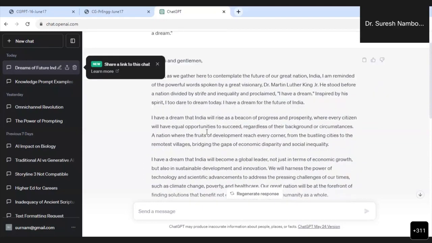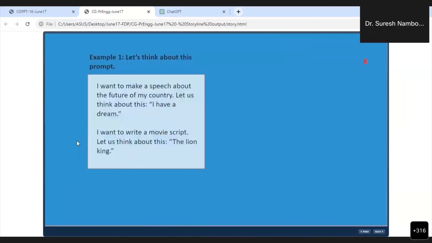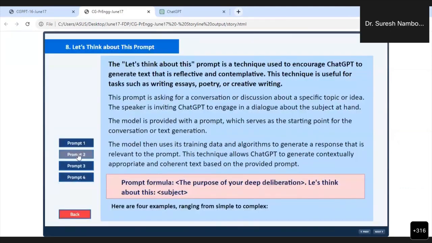I want to make a speech about the future of my country, India. Let us think about this. I have a dream. So this is the power of this prompt. Now you can extrapolate or interpolate this. You can use it for many things, and as I showed you yesterday, this is prompt 1, which I told you about now, and this is prompt 2.